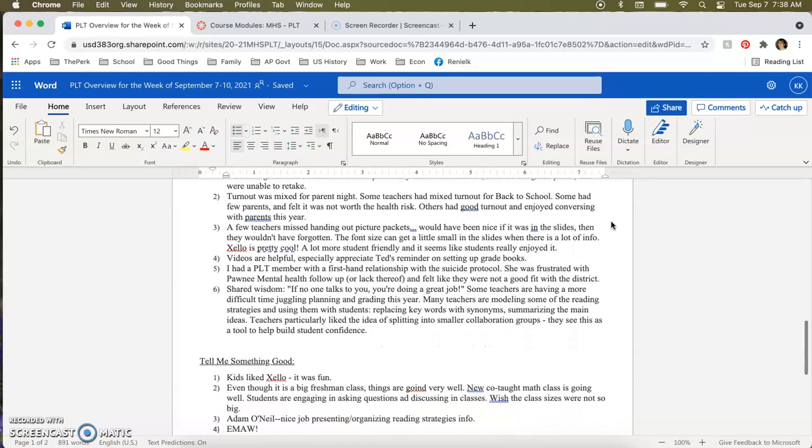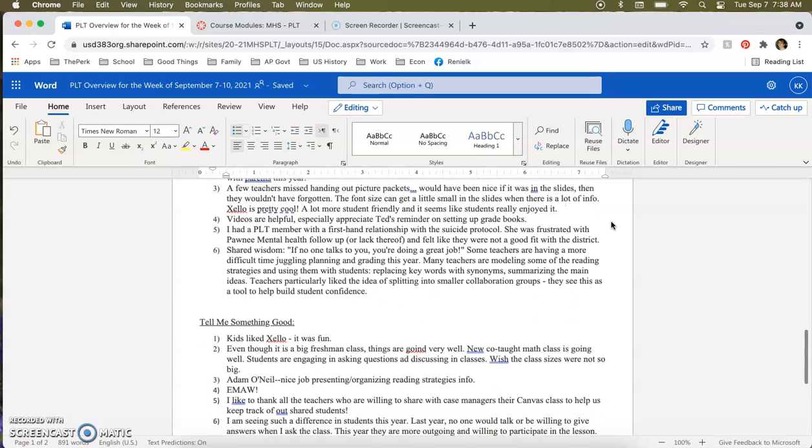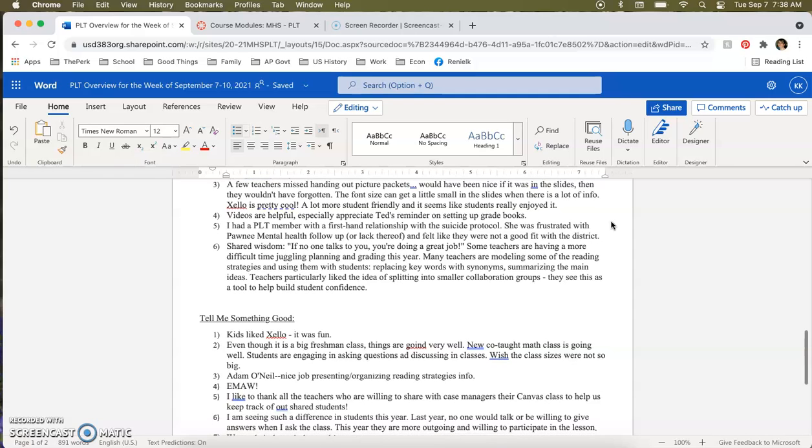Number 2, it turned out it was mixed for parents' night. Some teachers had mixed turnout for back to school night. Some had few parents and felt it was not worth the health risk. Others had a good turnout and enjoyed conversing with parents this year. Also, a few teachers missed handing out the picture packets. It would have been nice if that was in the slides, then they wouldn't have forgotten. Also, make sure the font size isn't so small in the slides when there's a lot of info.